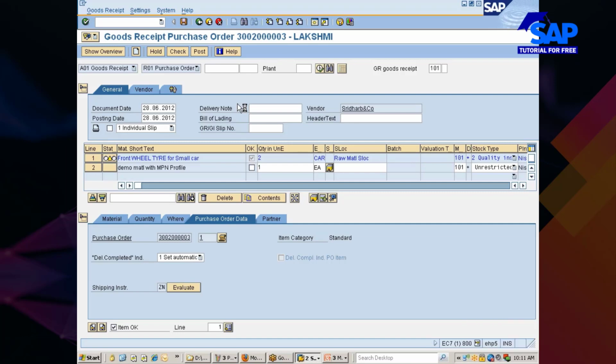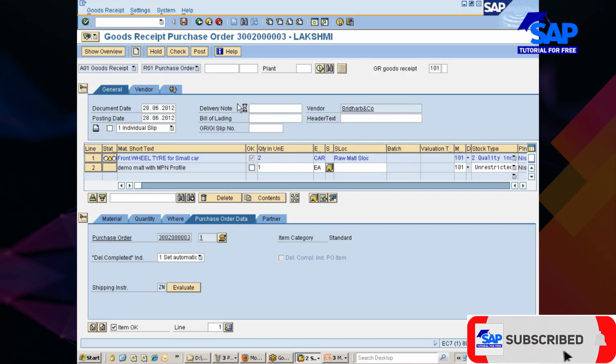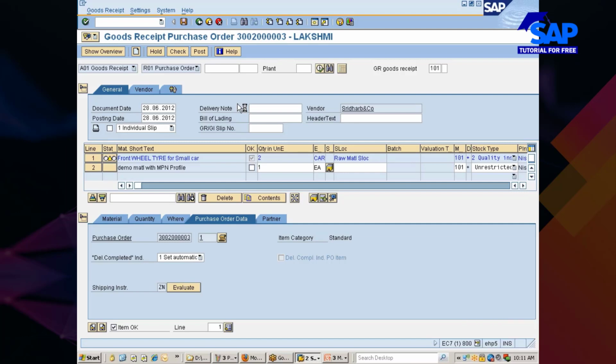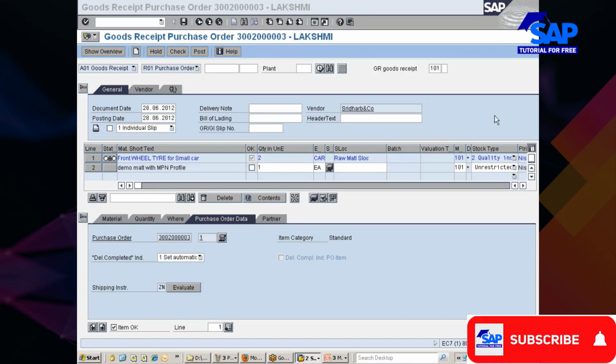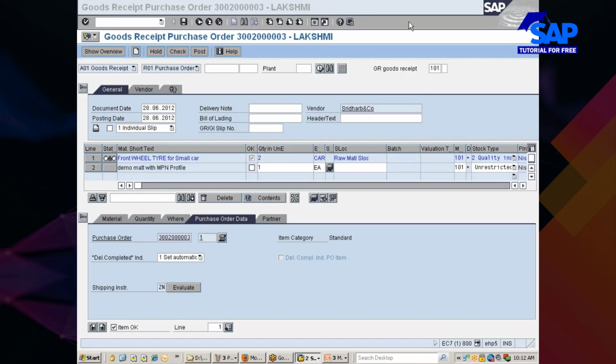But after doing this, I've realized that I've made a mistake. What mistake? I've made a mistake of posting the stock into 0001. I should have actually posted to 0002. So what should I do? We have to reverse the GR and create it again. Exactly. I have to do reversal and then go with doing goods receipt once again.